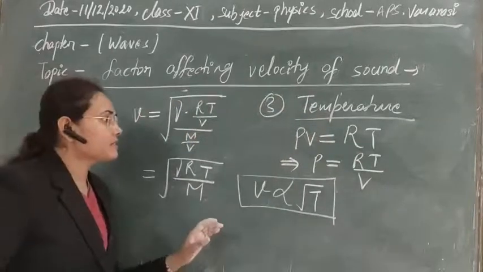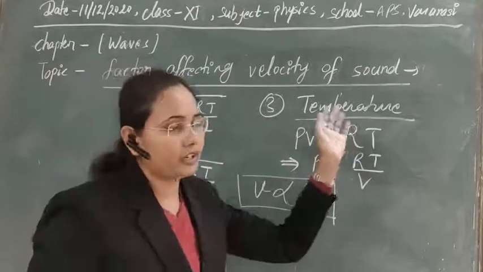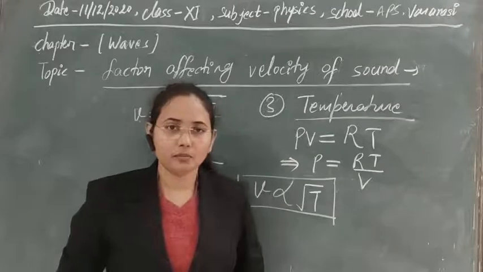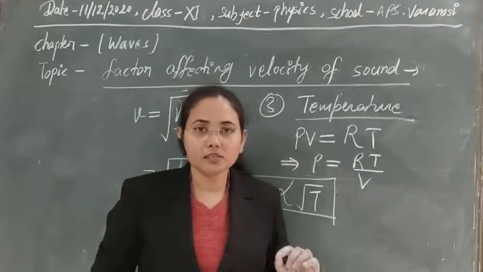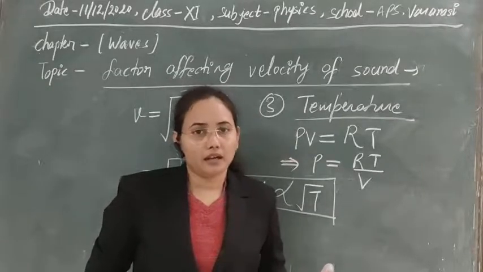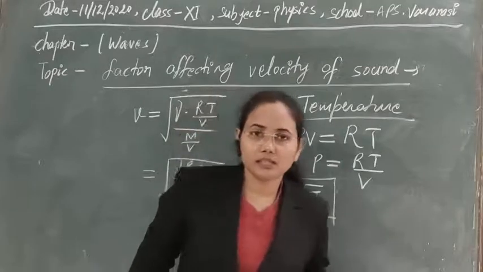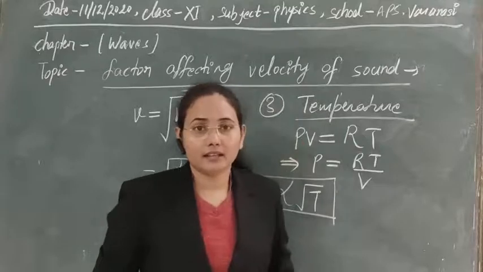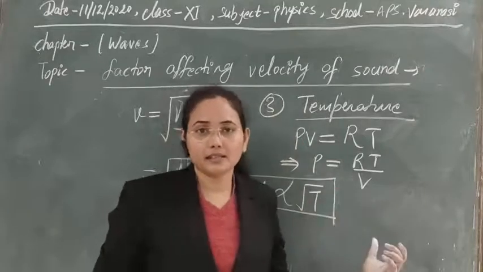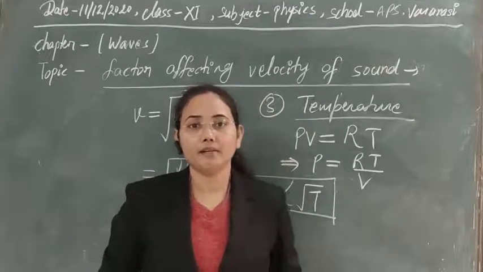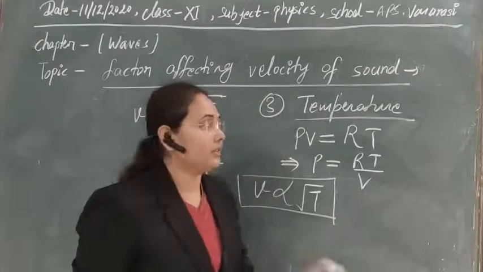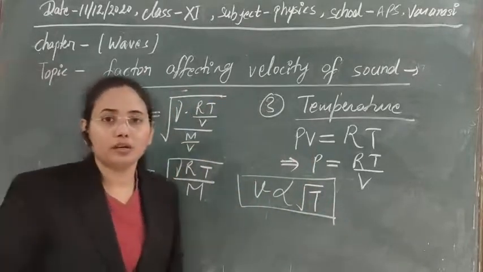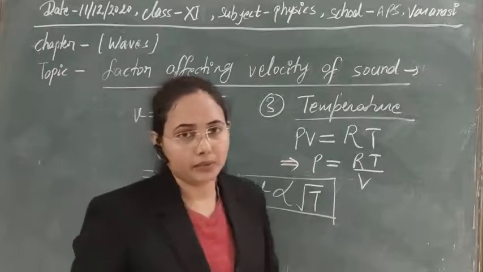Today we have discussed, first of all, the velocity of sound in air, and for that we have seen Newton's formula. For that we have taken the isothermal concept. Later, as there were so many discrepancies, there was 16% of error. To correct that, Laplace made the correction using the concept of adiabatic change, and we have finally got the formula v = root of gamma P by rho.